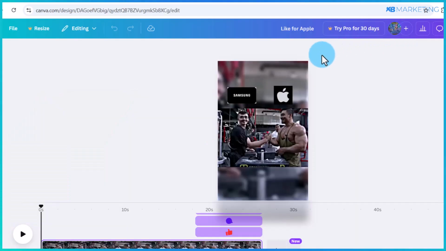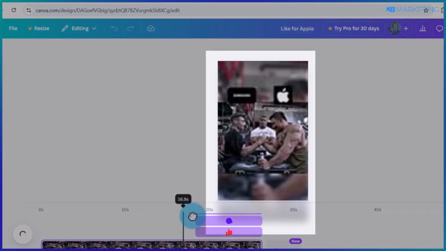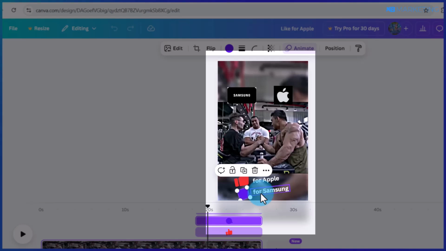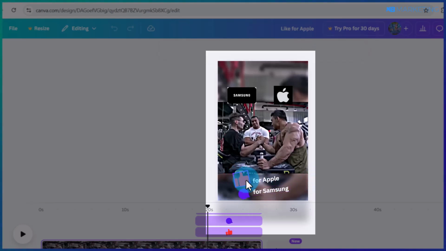Another thing you can do to increase engagement on your account is to add an engagement button like this. You want to add something like the like button for Apple and the comment button for Samsung, and viewers are likely to engage with the content just to prove their device is superior to the other.